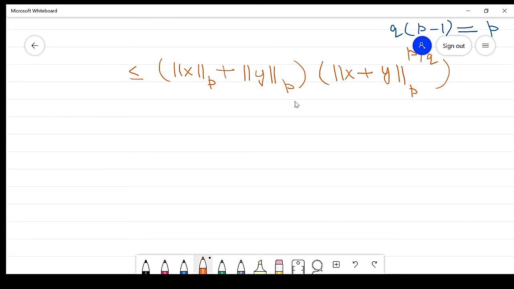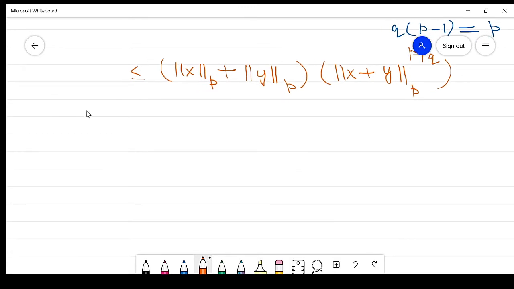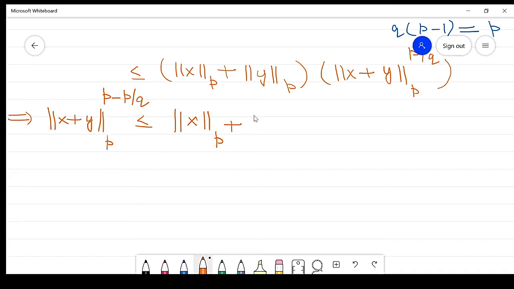So we get the norm of x plus y in p raised to power p minus p by q, less than or equal to the norm of x in p plus the norm of y in p.